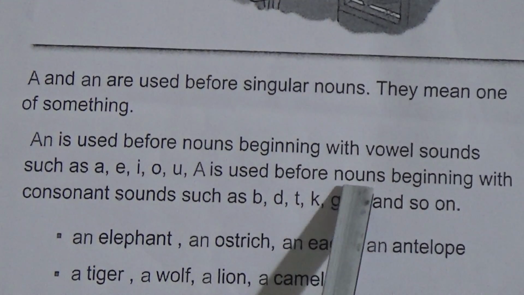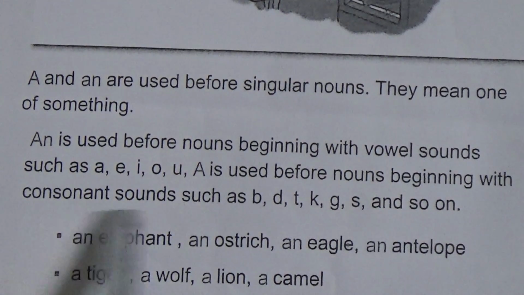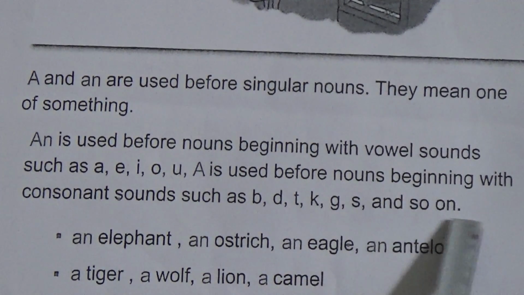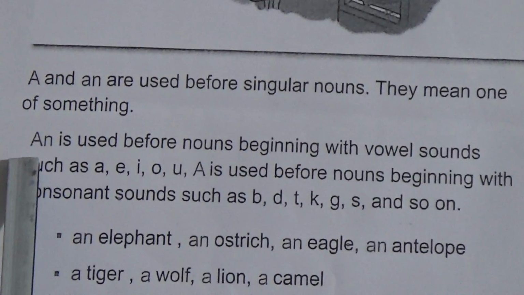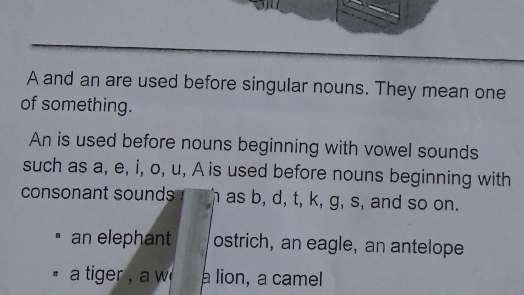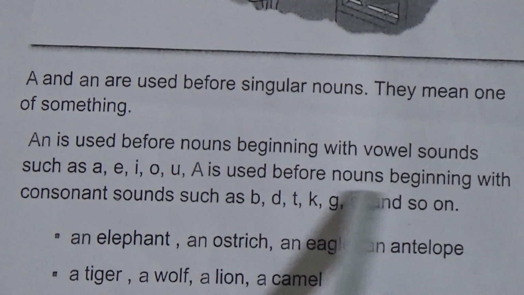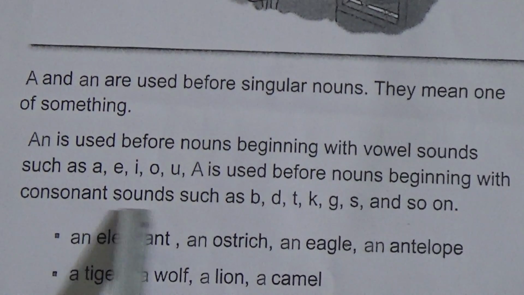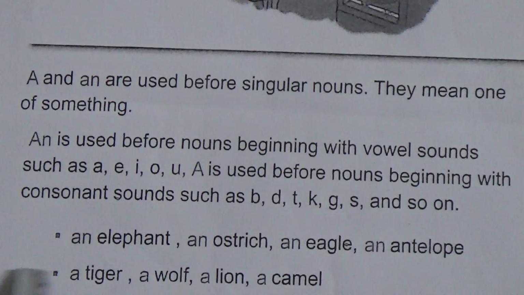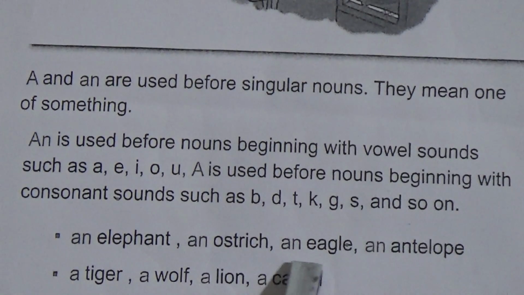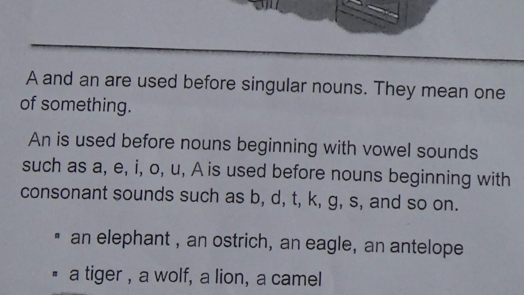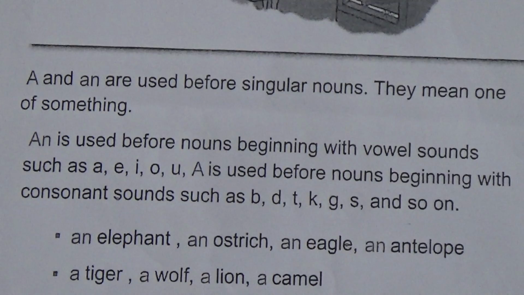A is used before nouns beginning with consonant sounds such as B, D, T, K, Z, S and so on. So we use an before vowel sounds like A, E, I, O, U, and we use a before consonant sounds like B, D, T, K, G, S and so on. Here are some examples: an elephant, an ostrich, an eagle, an antelope. Antelope is a kind of animal. A tiger, a wolf, a lion, a camel.